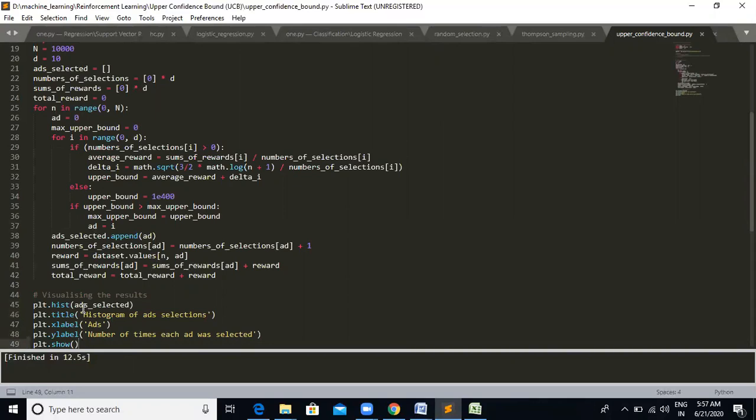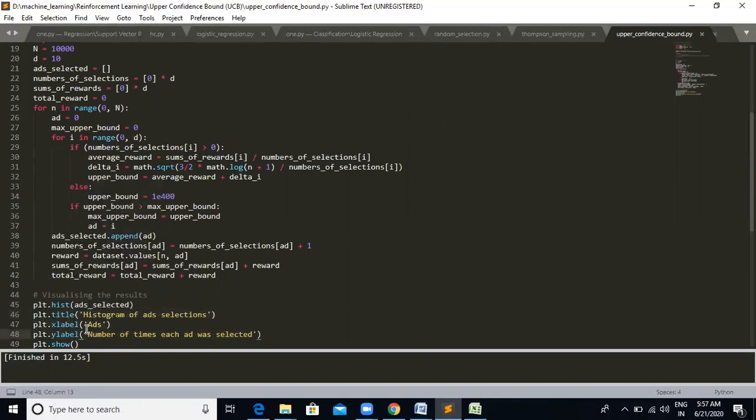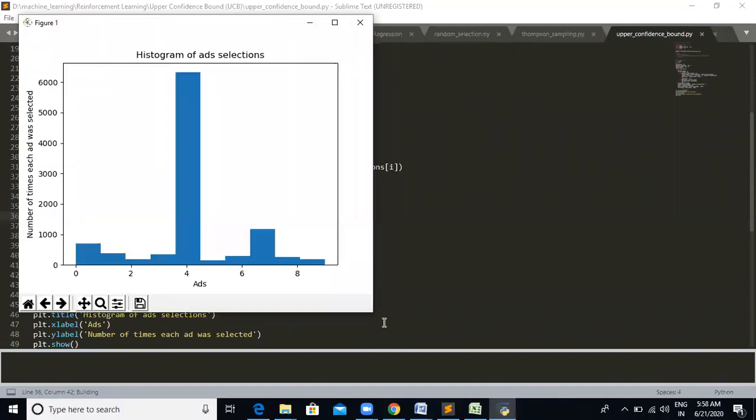Now we plot the histogram of ads selected, with ads selected on the x-axis and the number of times each ad was selected on the y-axis. So we rename the titles on the x-axis and y-axis. Now we use plt.show, which will show the plots, applying the methods of number of selections, rewards, and actions. Now we run this code and get some good results.